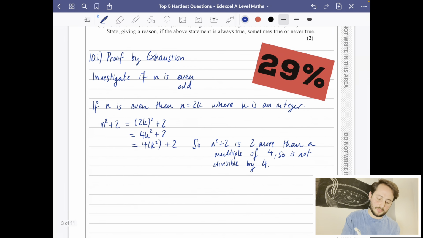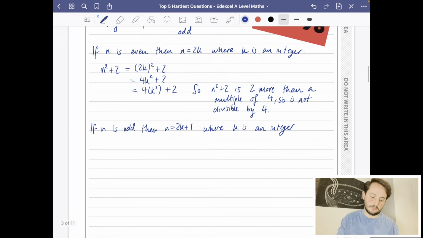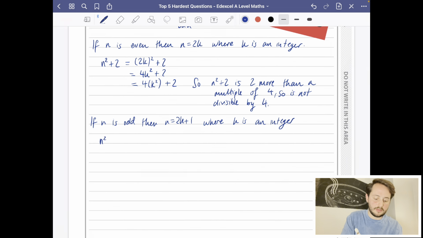Now I'm going to see what happens if n is odd. So if n is odd, then n equals 2k plus 1, where k is an integer. So I'm going to investigate what n squared plus 2 is. Well, it would be 2k plus 1 squared plus 2.